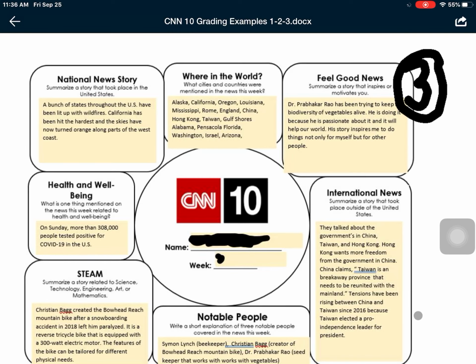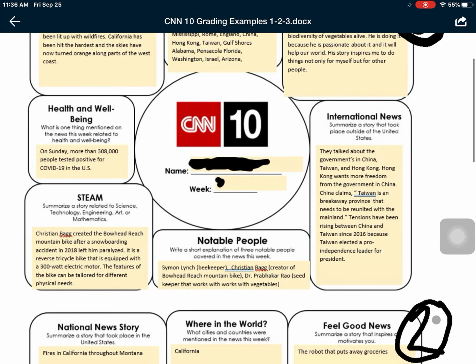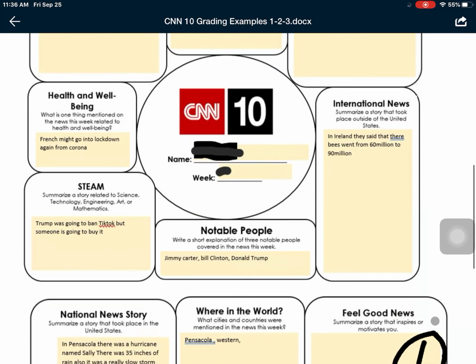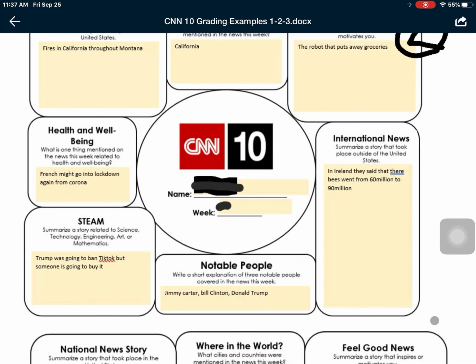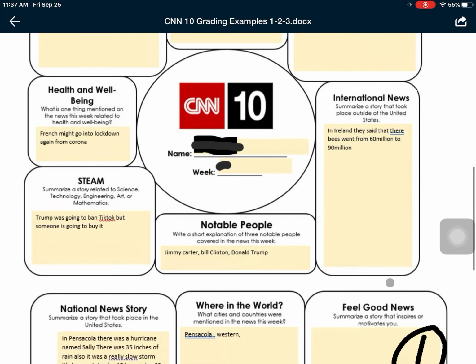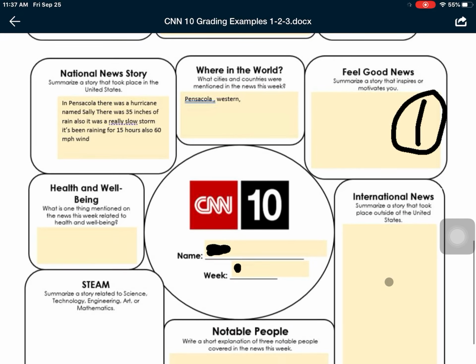You put thought about the different articles and news articles that were talked about, and there's definitely some effort that's been put in here. This would be considered a 2, even maybe a little more on it, but this is pretty much everything's filled in a box in the categories, but there's really not much to go on. It doesn't give you a whole lot of background or info on the different things. And then going further, this would be a 1. So you have a lot of empty spaces.